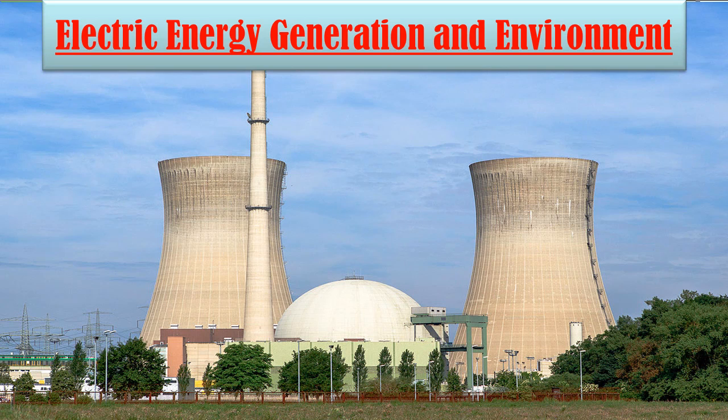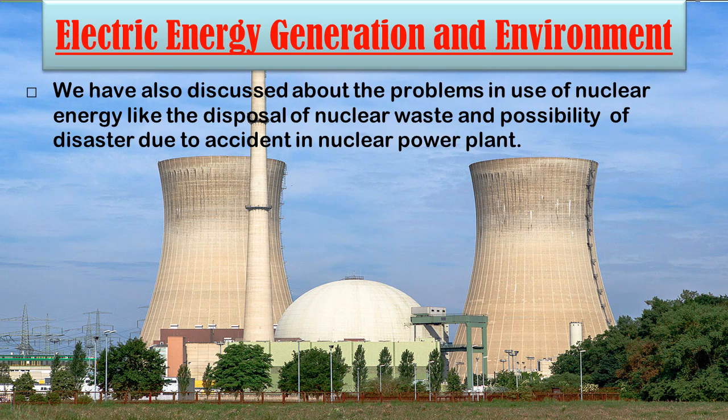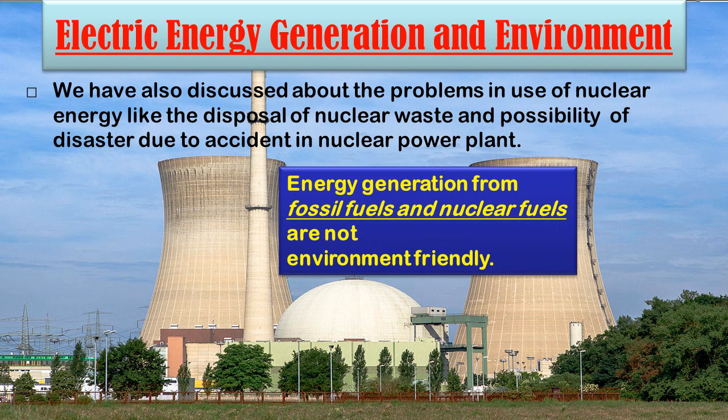We have also discussed the problems in the use of nuclear energy, like the disposal of nuclear waste and the possibility of disaster due to an accident in a nuclear power plant. A nuclear power plant is very dangerous. Why? Because here we are using highly radioactive elements like uranium and plutonium. An accident may happen, and this is very dangerous to the environment. Considering all these points, it can be said that energy generation from fossil fuels and nuclear fuels is not environment friendly.